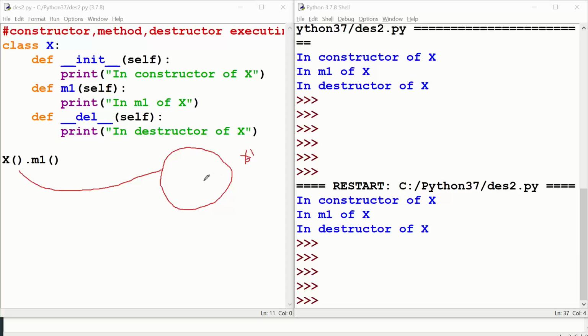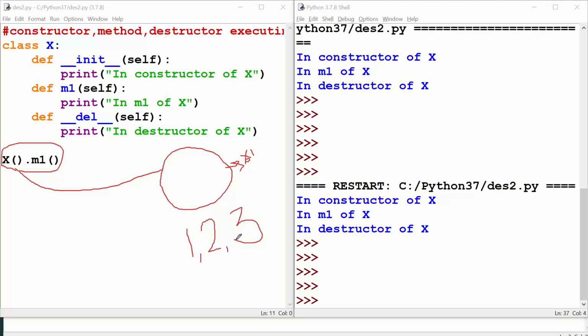So the object came, and at the same moment, while coming, it executed your method also in the same syntax. So the object took birth as the first step, and the object executed the method as the second step. And since there are no reference variables to this object, immediately the object got deleted also.